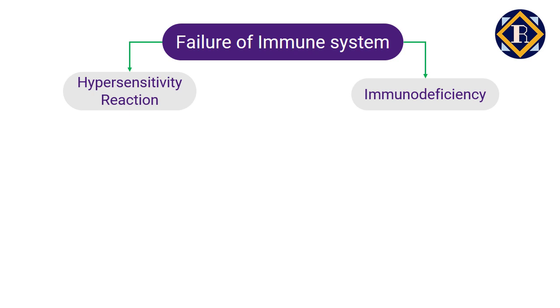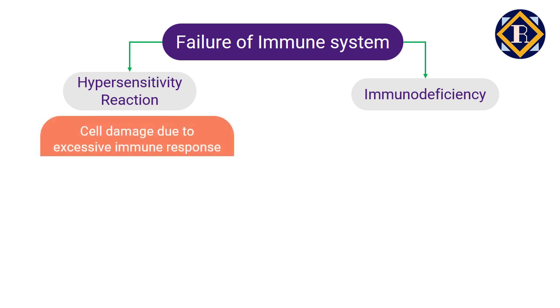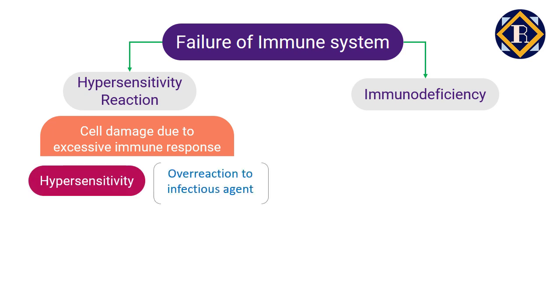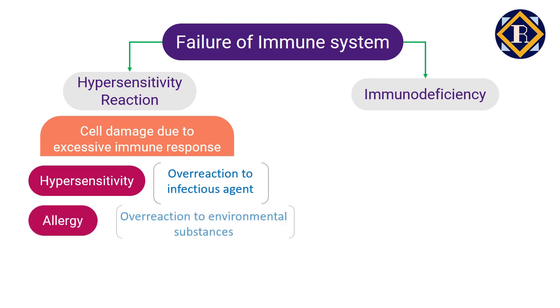In a hypersensitive reaction, the immune system enters a panic mode and overreacts, and due to excessive immune response, cell damage happens. If the overreaction is due to an infectious agent, then it is called hypersensitivity, and if environmental substances cause overreaction, then it is called allergy. We hear in day-to-day life that some people have allergies to particular food or medicine or anything. This means their immune system overreacts to these substances, and this can be fatal in a few cases.